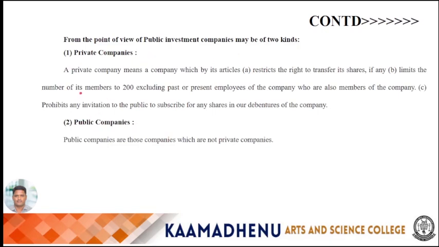From the point of view of public investment, companies may be classified into 2 kinds: private companies and public companies. A private company means a company which by its articles restricts the right to transfer its shares from one person to another, limits the number of members to below 200, excluding past or present employees of the company who are also members, and prohibits any invitation to the public to subscribe for any shares or debentures of the company. It's called a private company.